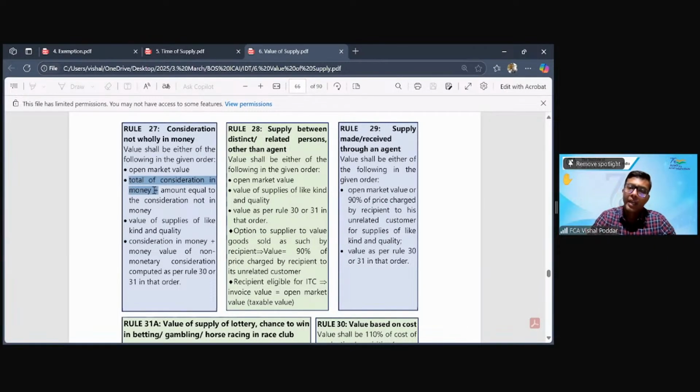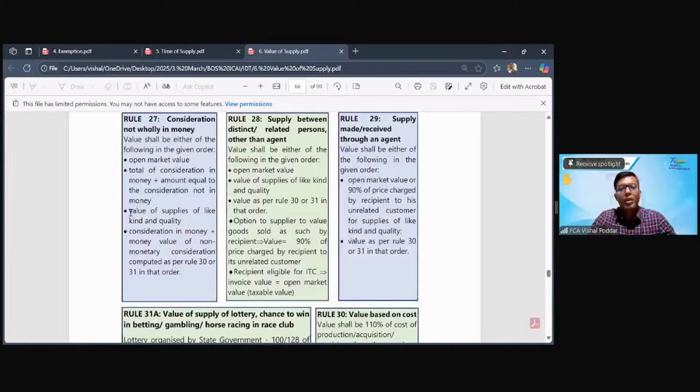So as I mentioned at that time itself, answering your question, Jyoti, money plus you will find the value of whatever is given in non-monetary form. So I gave the example that a cheque of 1,20,000 is given plus some gold ring is given. So you find the money value of the gold ring, that will be added. Third, fair market value, that is similar goods or service supplied by others in the market.